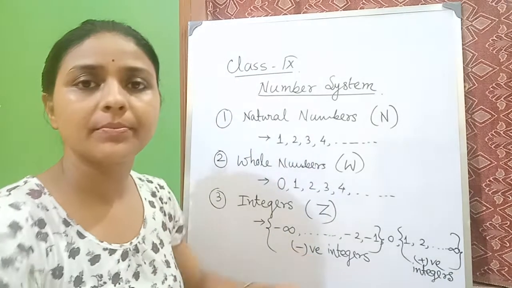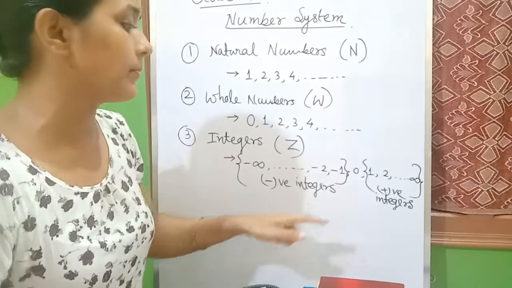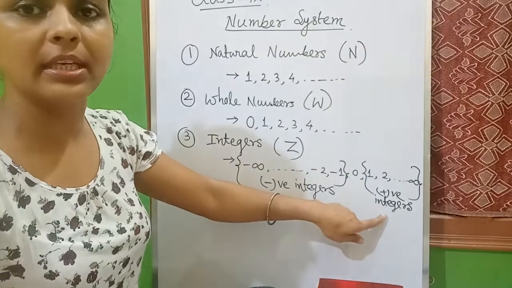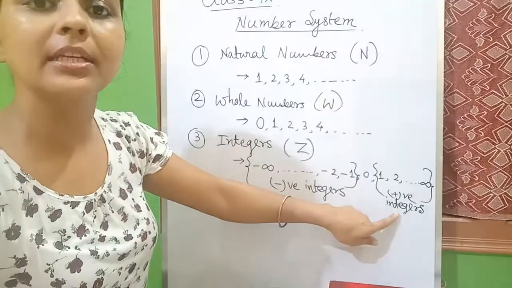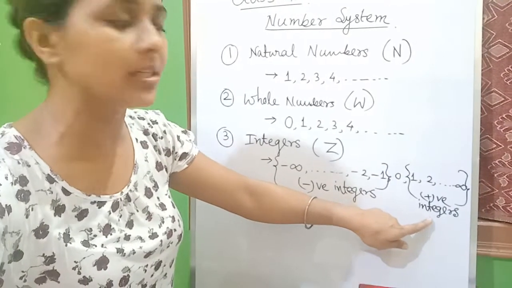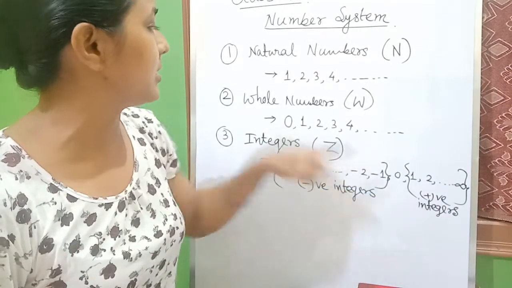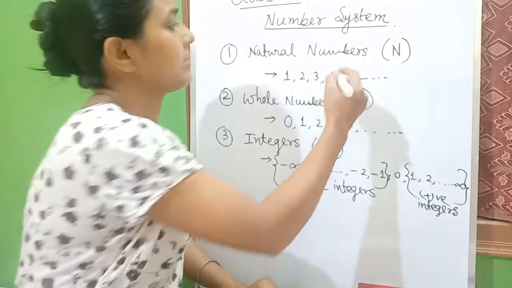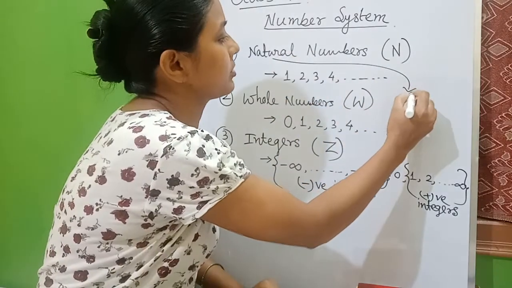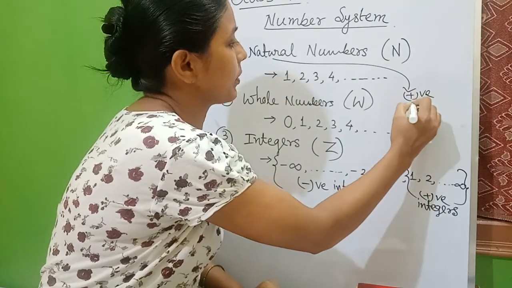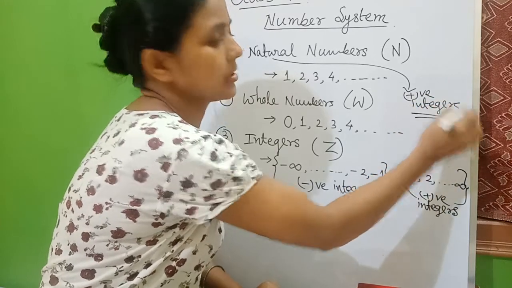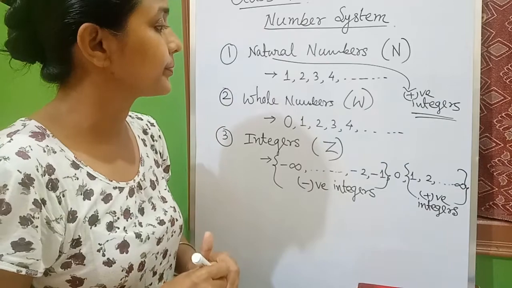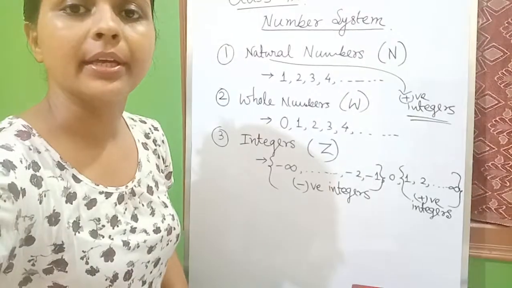Related to that, I want to say one thing. You can see that positive integers are actually natural numbers, right? So positive integers are natural numbers. That means natural numbers can be written as positive integers, right?